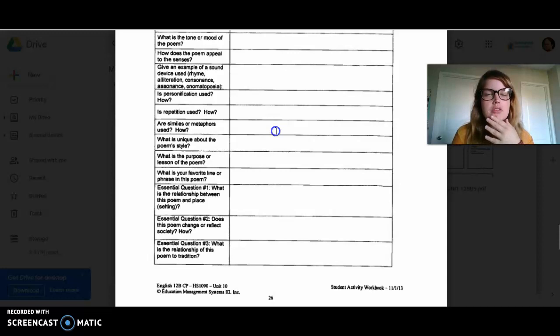What is unique about this poem's style? So what's different? Does she not use any periods? Does she really do a great job of her imagery? What's different about it?